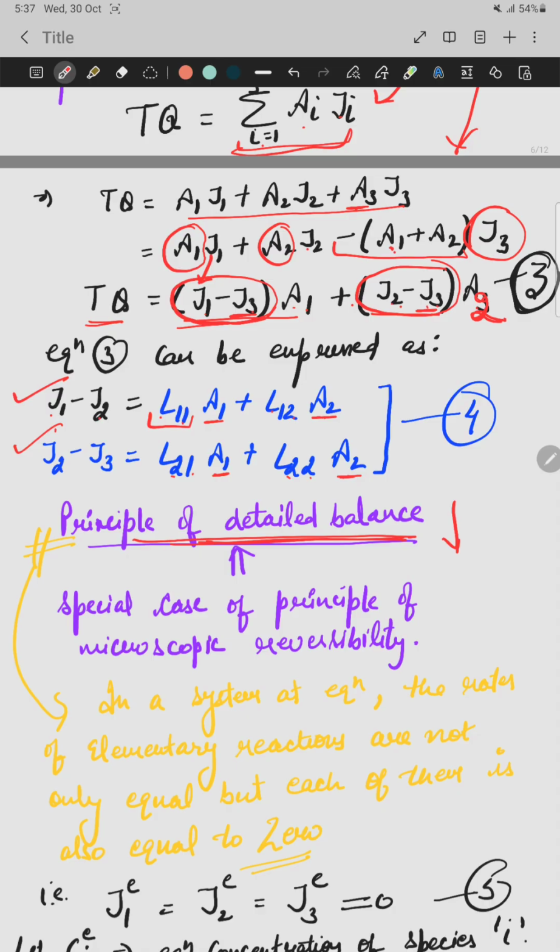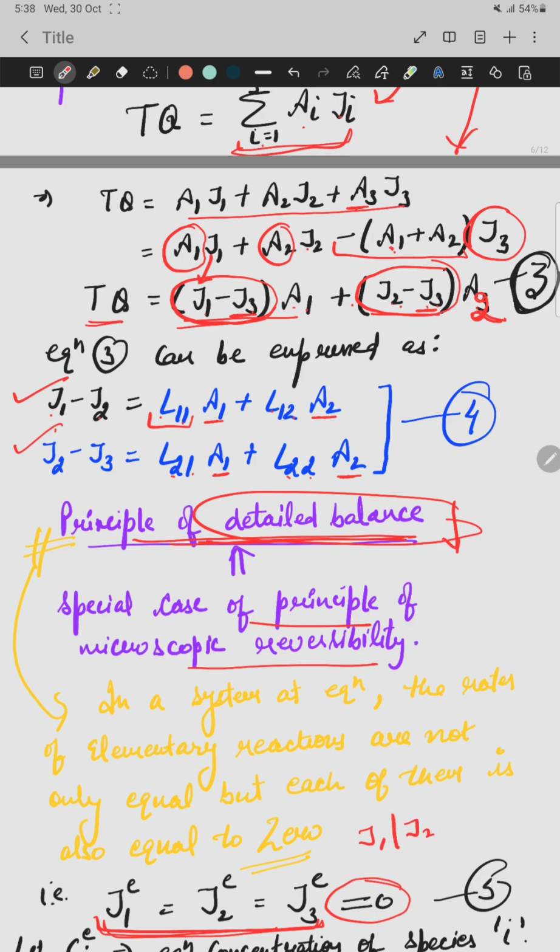Now, what is the principle of detailed balance? This is basically the special case of the principle of microscopic reversibility, and according to the principle of detailed balance, the rates at equilibrium state are not only equal to each other, but they are also equal to 0.